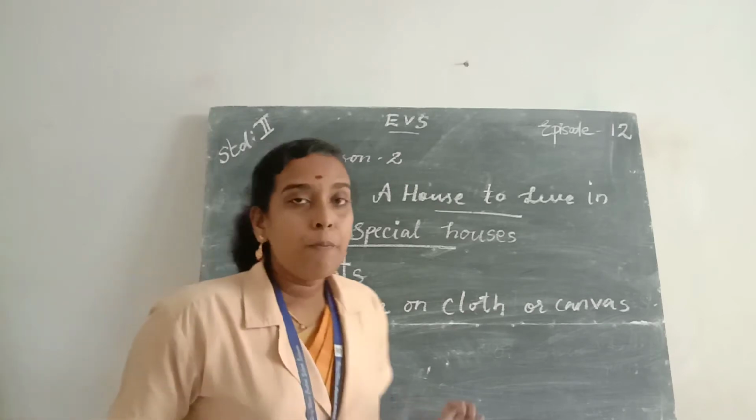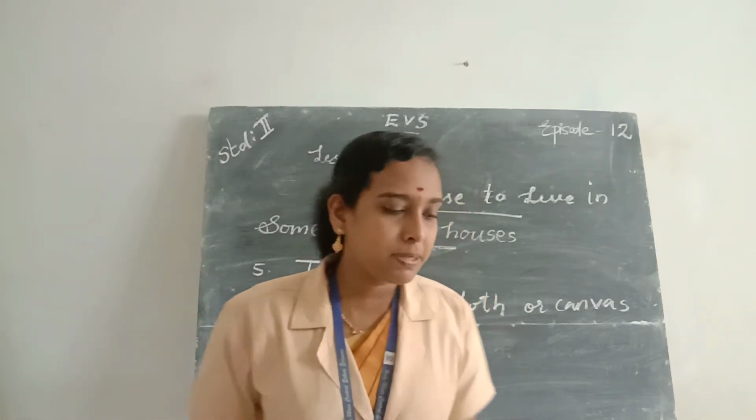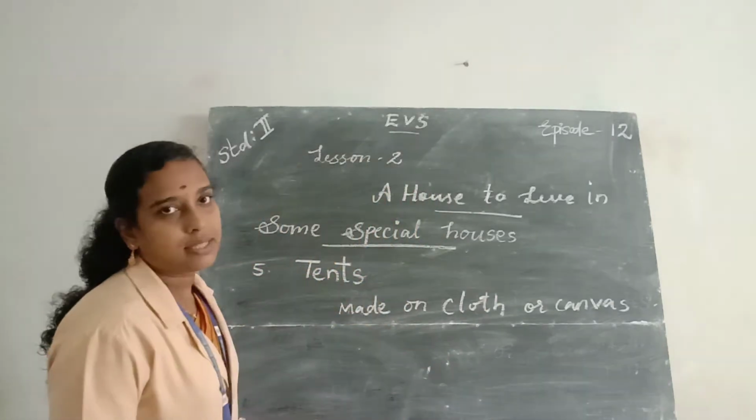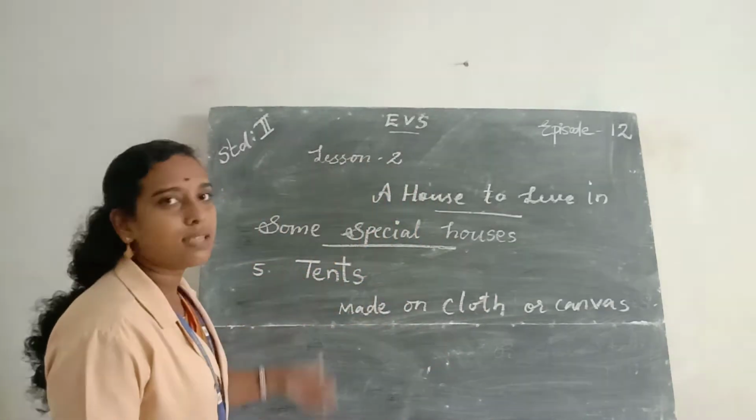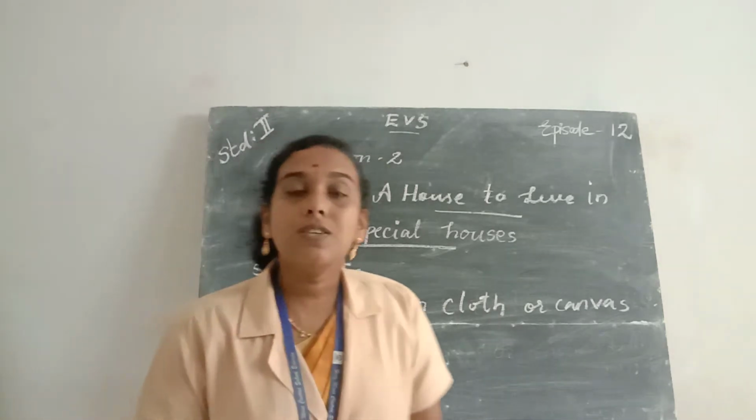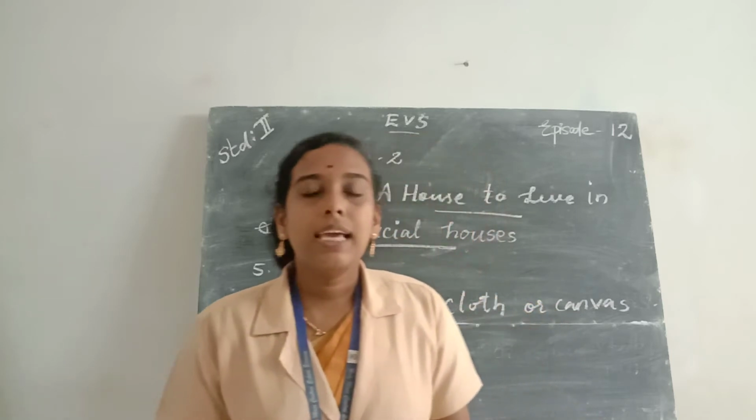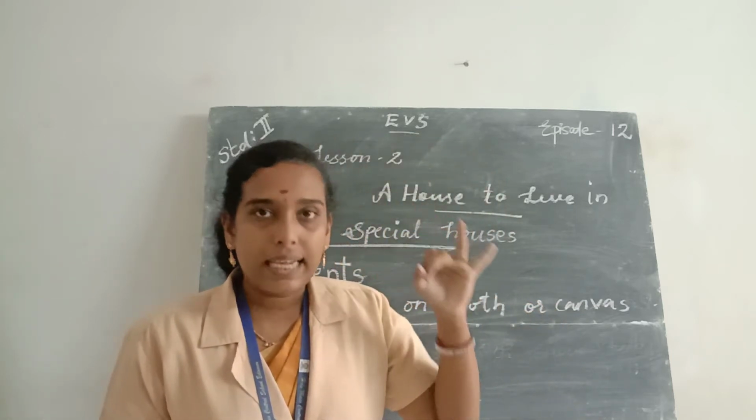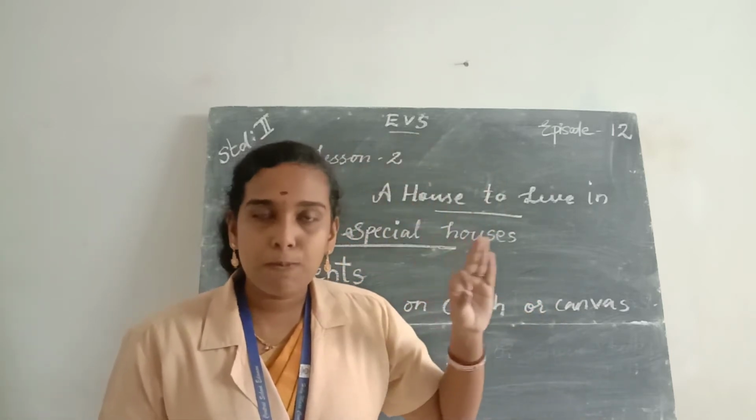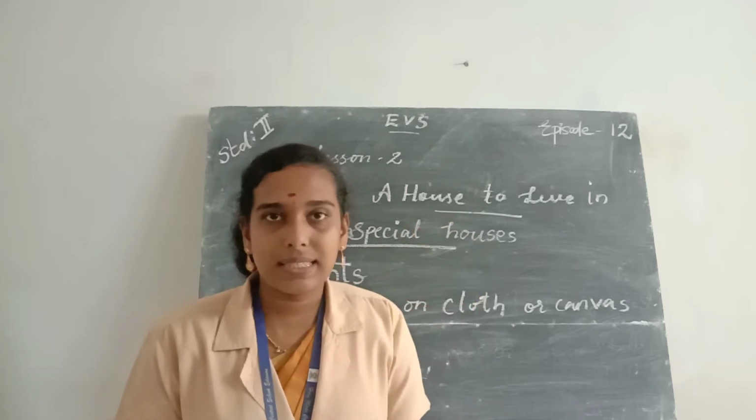Okay. So people who go for camping and adventure trips use tents. This is a type of house, that is tents. Okay. So these are the special houses. Under the special houses that we learned today, they are igloo, stilt house, houseboats, caravans and tents.